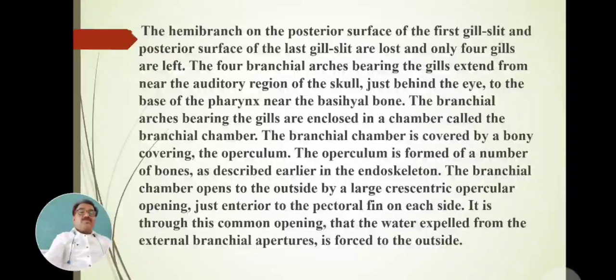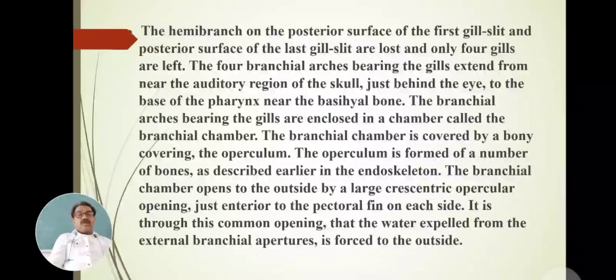The operculum is formed of a number of bones, and this branchial chamber opens to the outside by a large crescentic opercular opening, anterior to the pectoral fin on each side.